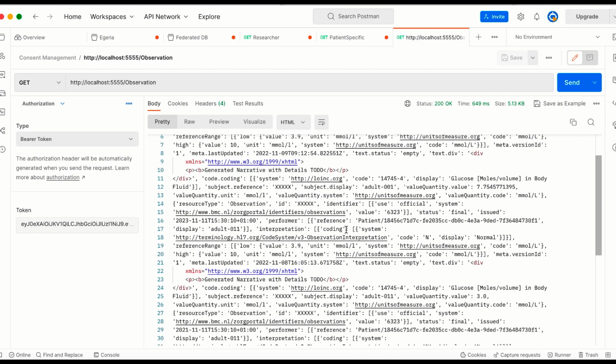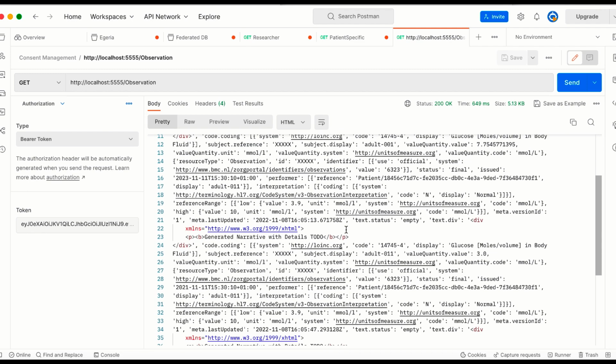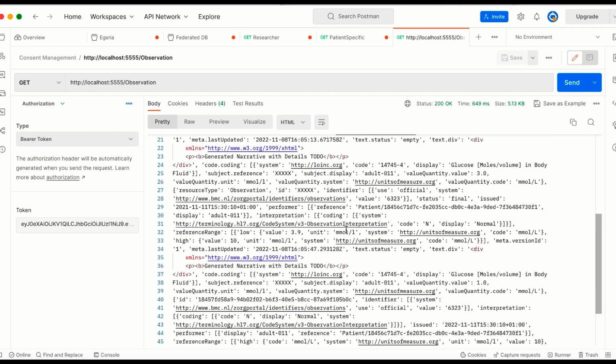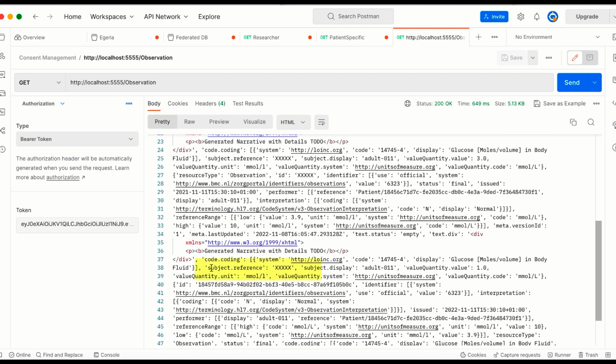Observations relating to patients who did not give explicit consent to unredacted use of their data, or fall outside of the consent time window, are redacted with X's. Records with the proper consent conditions will be returned unredacted.